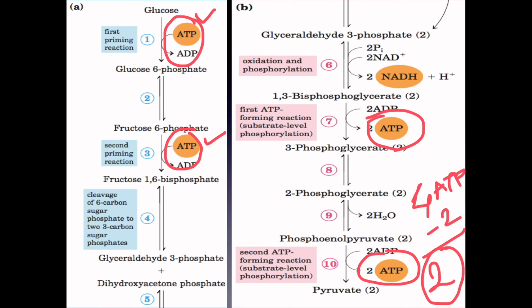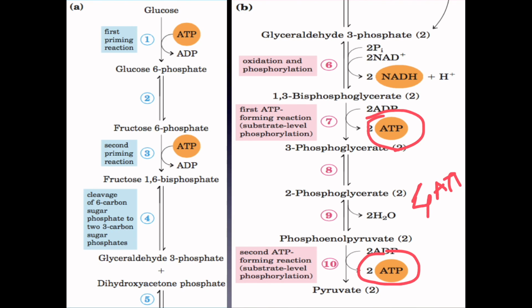Now in glycolysis, we have seen that there are 10 steps, and in these 10 steps the glucose molecule is broken down sequentially into two molecules of pyruvate. Now we have to consider that among these 10 steps, 3 steps are irreversible.